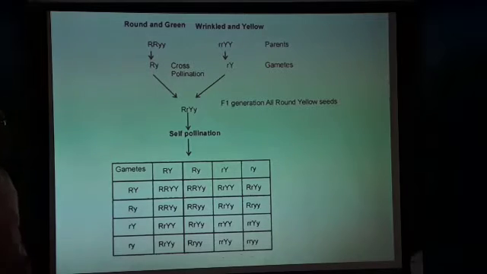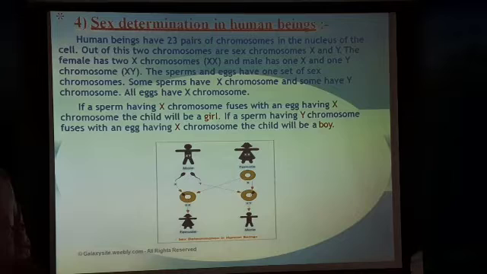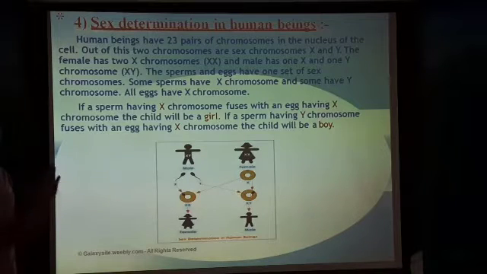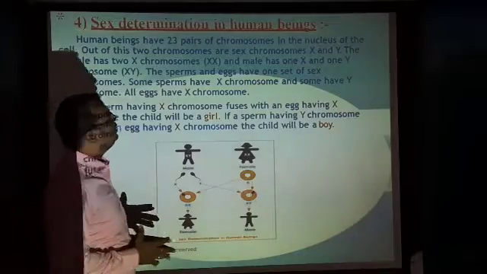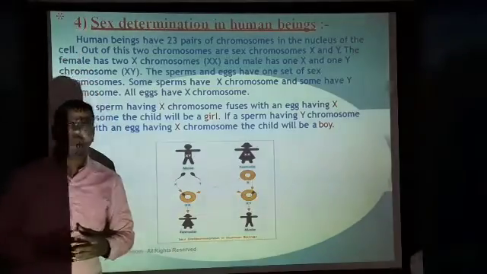Okay. So these are the 2 experiments conducted on pea plants by Gregor Johann Mendel. So next one, that is sex determination in human beings.